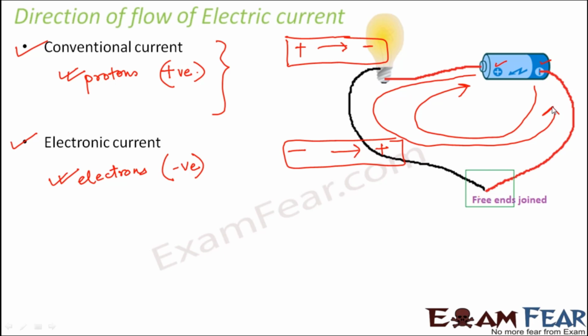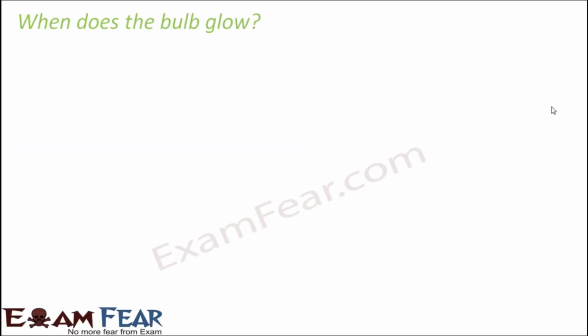So that is how the confusion with regards to direction of electric current was solved. So now we come to a very interesting topic. In the previous slides, you saw that whenever you connect a bulb with a battery, the bulb starts glowing. Here we will look at all the possible scenarios which cause the bulb to glow, and the scenarios under which the bulb will not glow.